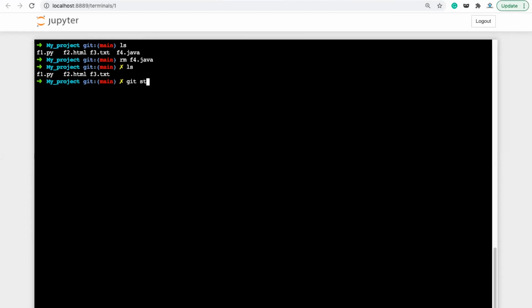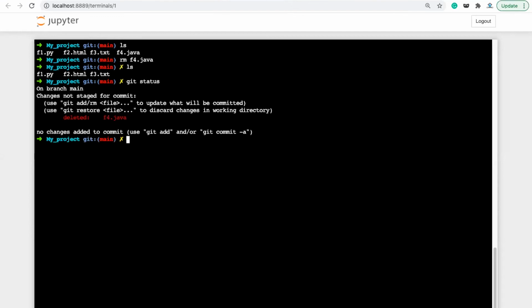And if I check git status, it shows that this file is deleted from the local repository. So we need to add these changes. When you add, you write git add f4.java. Doing this, your git system knows that since this file is deleted from your working directory, it has to be deleted from your staging area also. Then you write git commit -m with a message, deleted f4.java file.